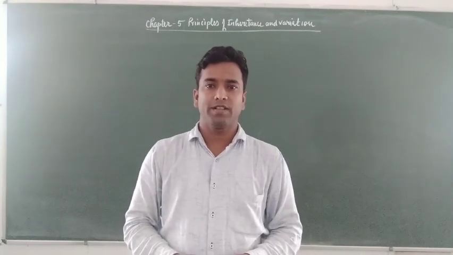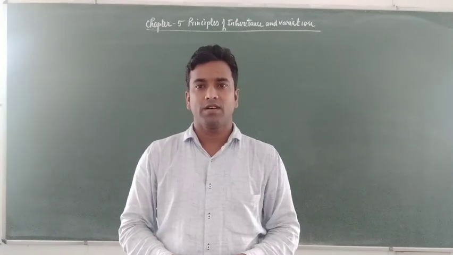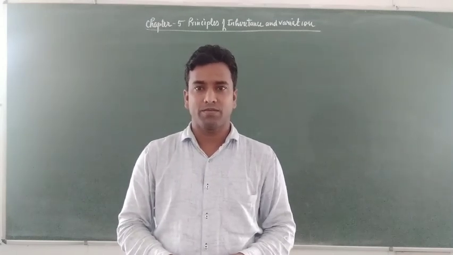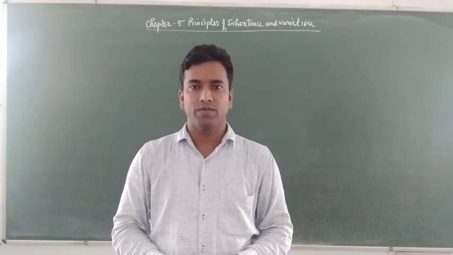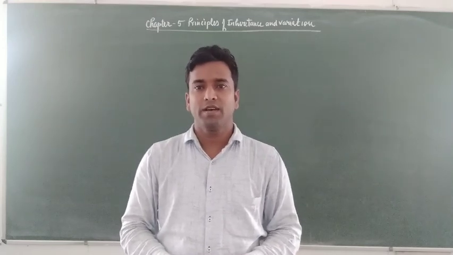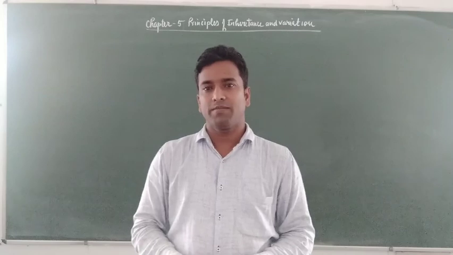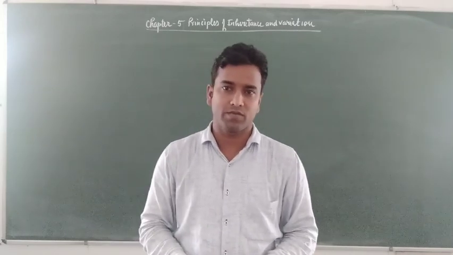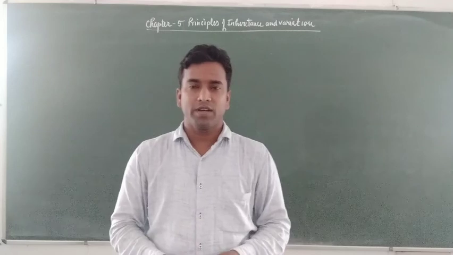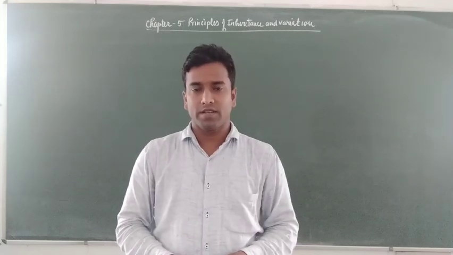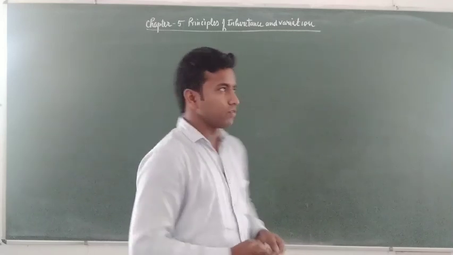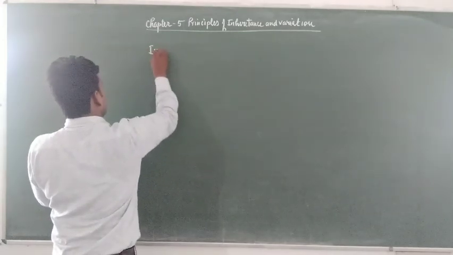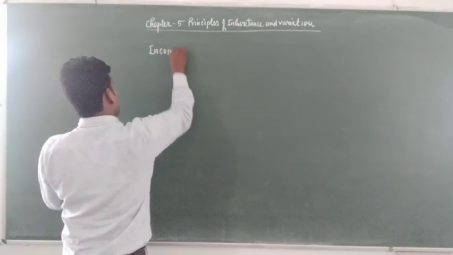In the law of dominance, you have seen the interaction of one gene, which has two alleles, one dominant and one recessive. The dominant allele in the F1 generation masks the character of the recessive allele. This was the law of dominance. Today in this class, we are going to learn a topic called incomplete dominance.